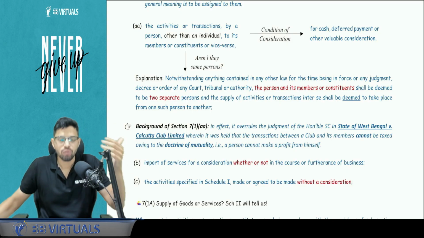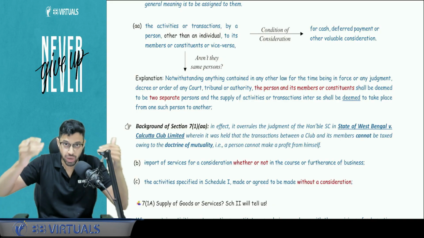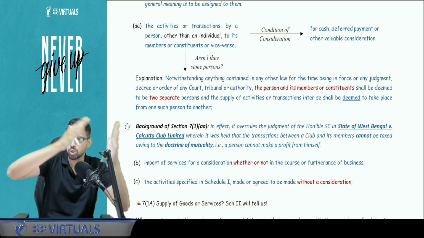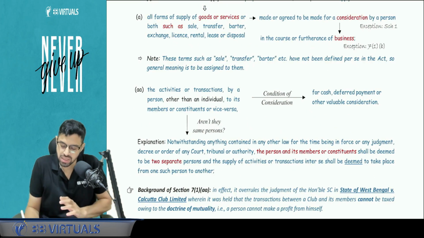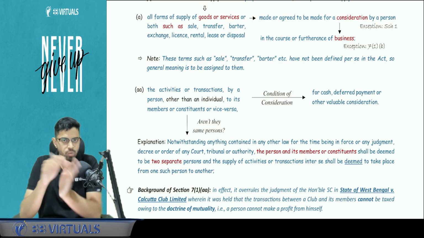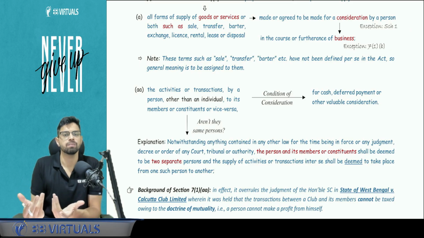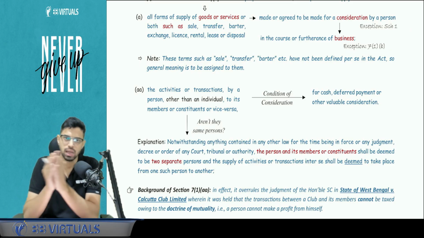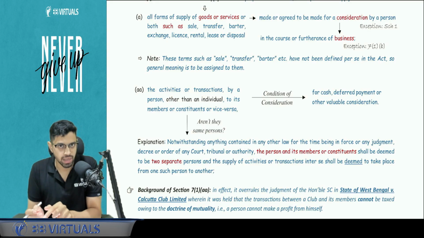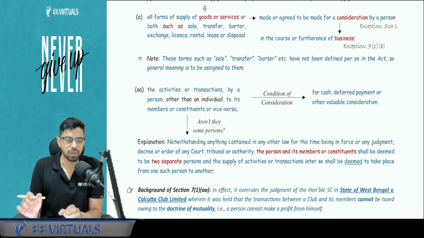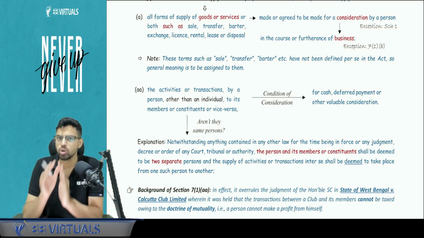And in general, for a transaction under GST to take place, for a supply to take place, there should be a supplier and a recipient. They have not stated this here specifically. They have just stated by a person. They have not stated by a person to a person, but it is very obvious, right? By a person to a person, supplier and recipient. So the Supreme Court stated that because of the doctrine of mutuality, the club and member are not separate people. A club is not separate from its members, so it is not a supply.